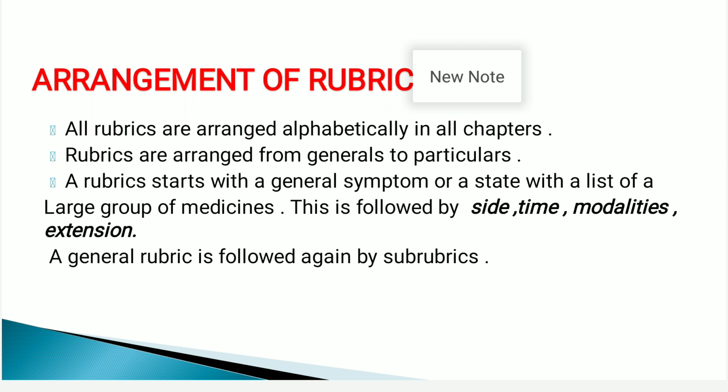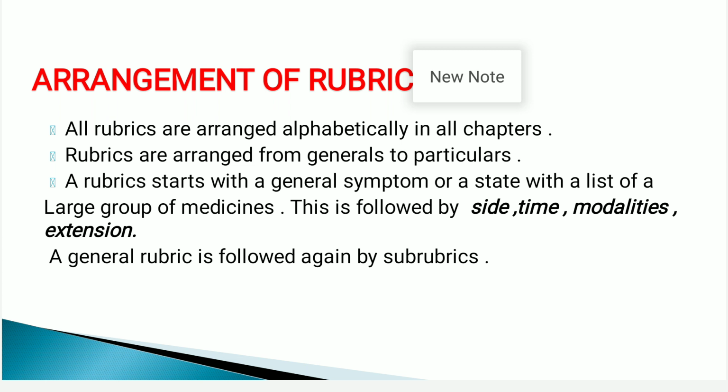That means first the medicines related to side were given. Then the medicines related to time were given. Then modalities related medicines are given to that particular rubric, and then the extension. A general rubric is followed again by sub-rubrics like side, time, modality and extension.